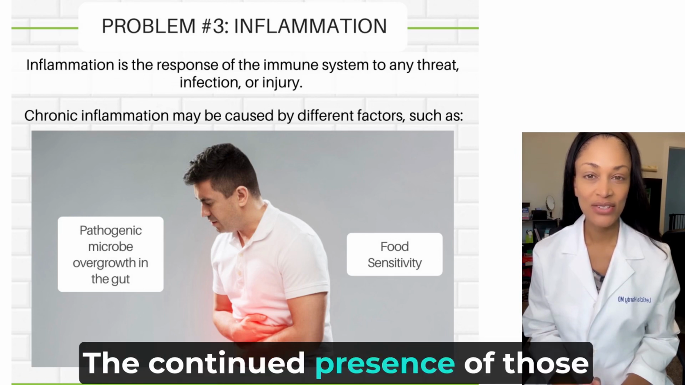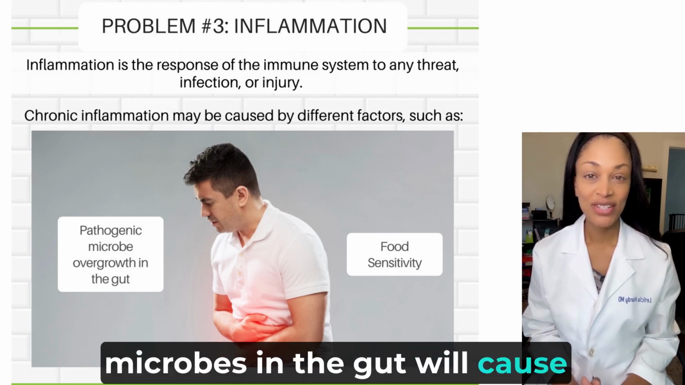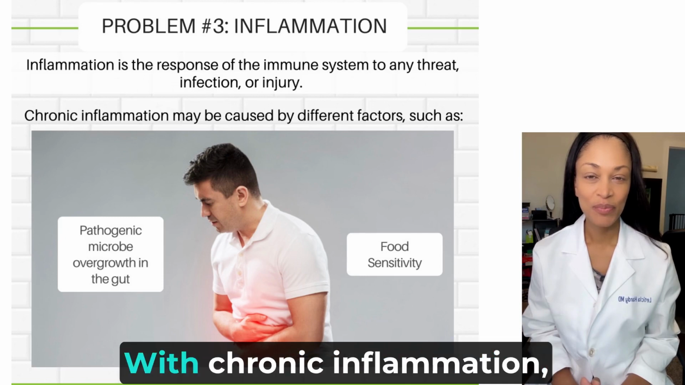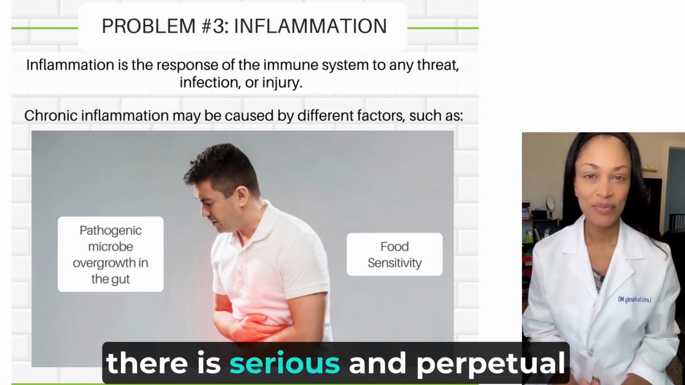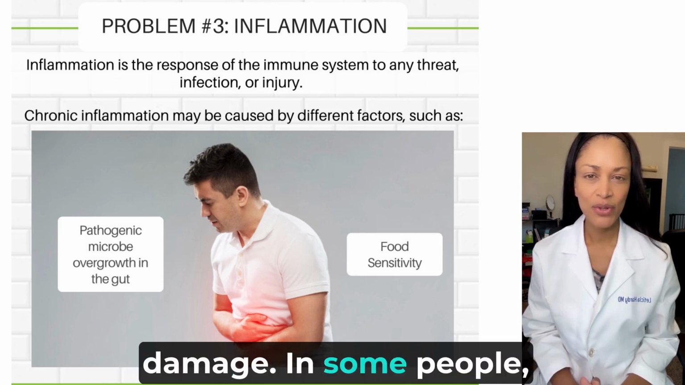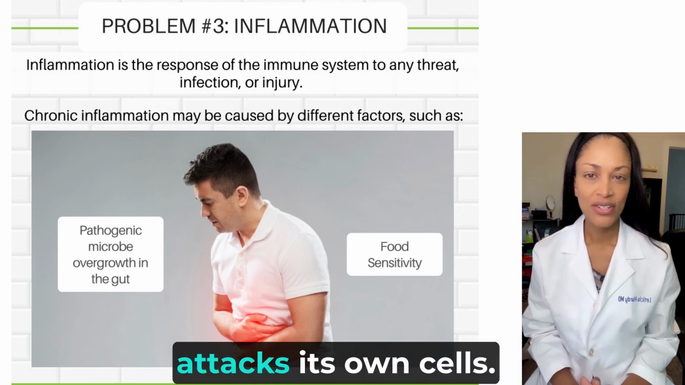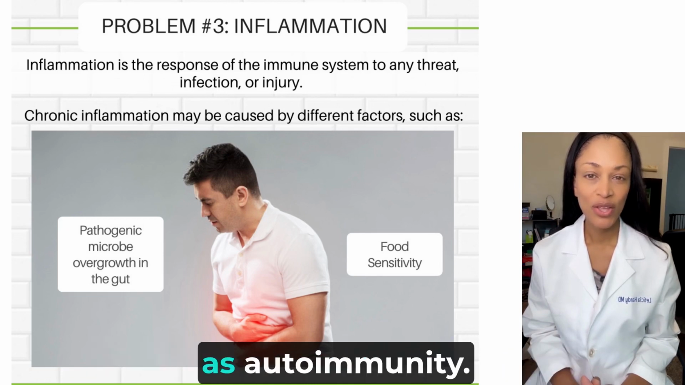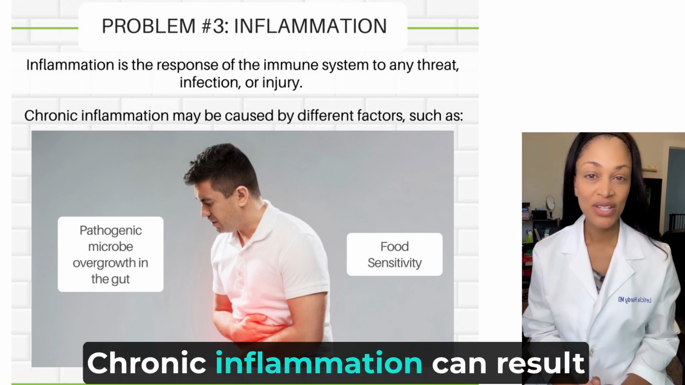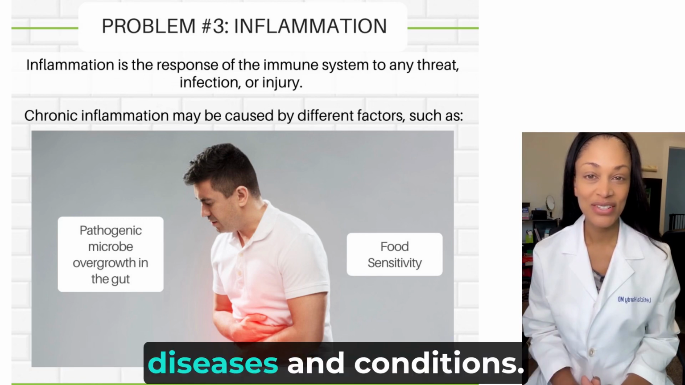The continued presence of those microbes in the gut will cause continued inflammation. With chronic inflammation, there is serious and perpetual damage. In some people, the immune system mistakenly attacks its own cells. This is referred to as autoimmunity. Chronic inflammation can result in a wide variety of symptoms, diseases, and conditions.